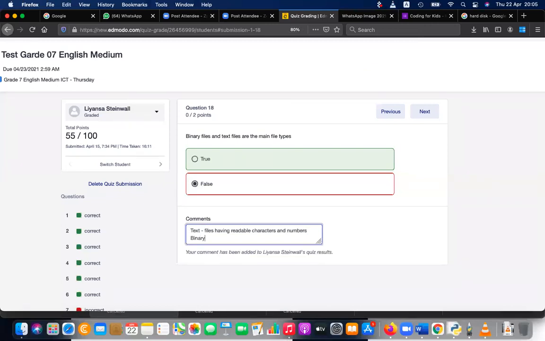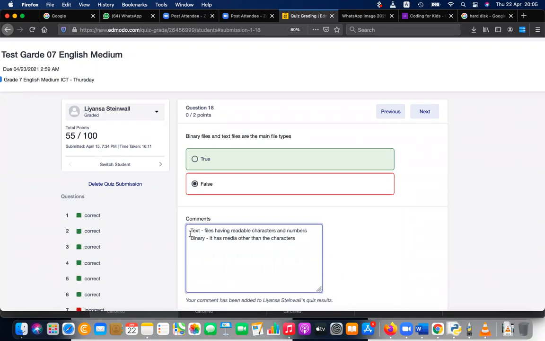Binary means it has media, other than the characters. Yes, better write that, right? So there are two types of files in the computer. Number one is text file, number two is binary file.